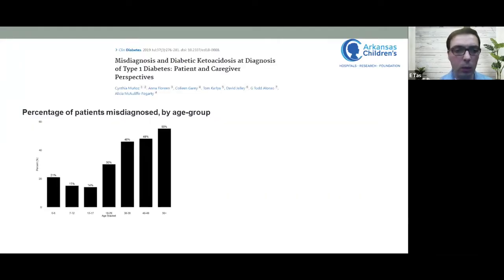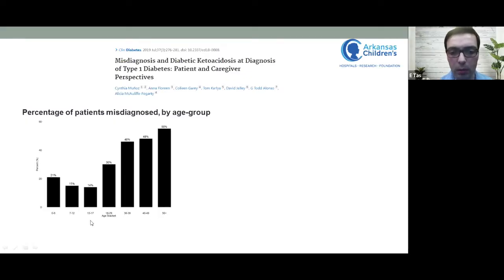It has been known for a while, the misdiagnosis or delayed diagnosis. But I think it is fair to say that it is an overlooked phenomenon. It is understudied and perhaps not so much cared for. In this paper published in 2019, Dr. Munoz and the other researchers reported the numbers or the percentage of patients misdiagnosed by age group.